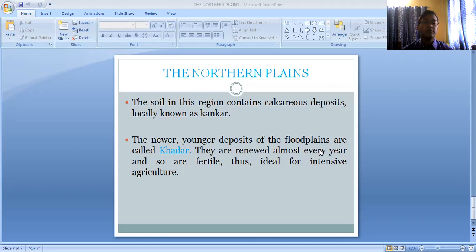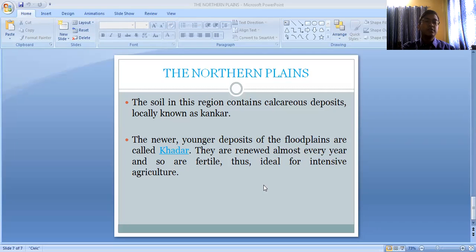So the Khadar part of the northern plain is very fertile. They are renewed almost every year and so are fertile, thus ideal for intensive cultivation. Most of the agricultural practice of our country is carried out in this Khadar belt, where the soil is very fertile and agricultural productivity is very high.